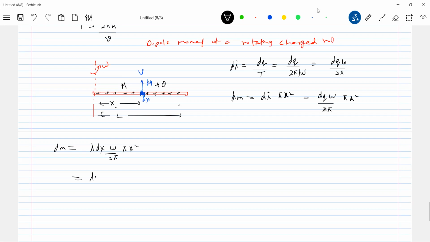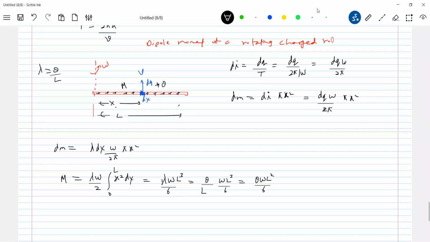So lambda omega by 2 x square dx. Integrating the dipole moment from 0 to L, we get lambda omega L cube by 6. What is lambda? Charge per unit length, so it should be Q by L. So Q omega L square by 6.